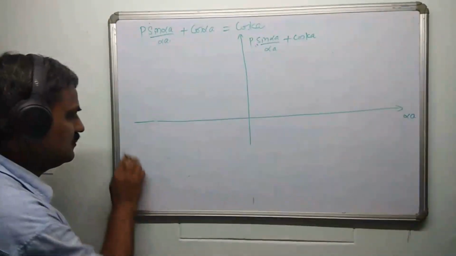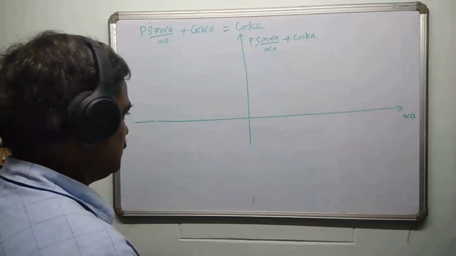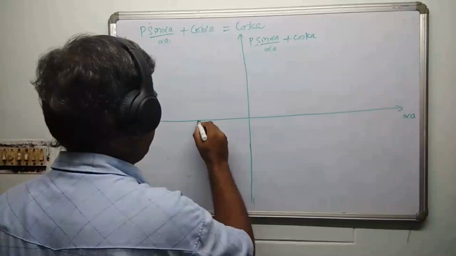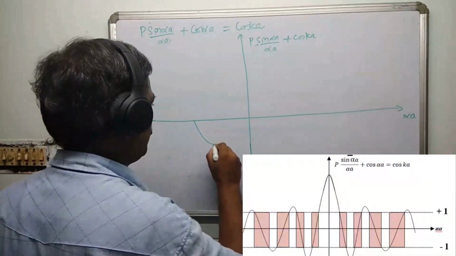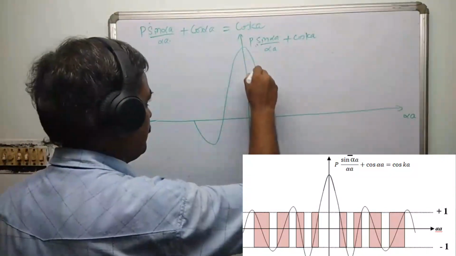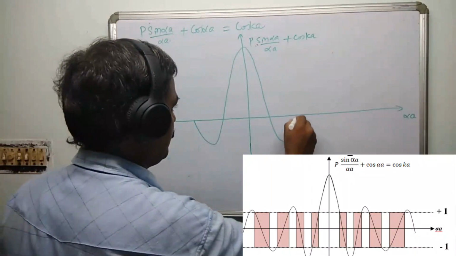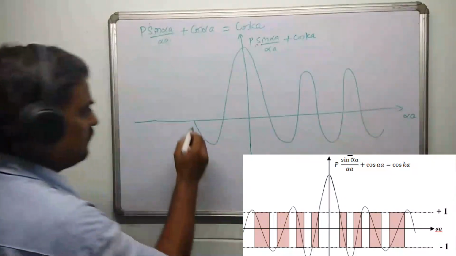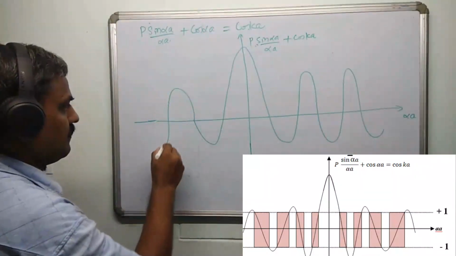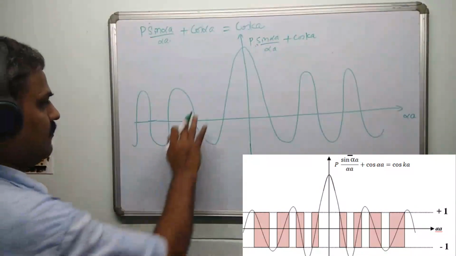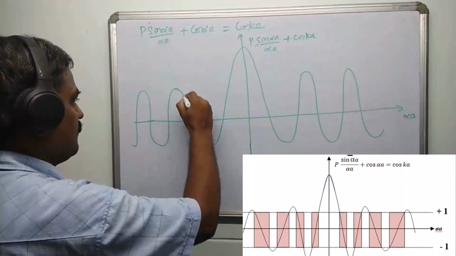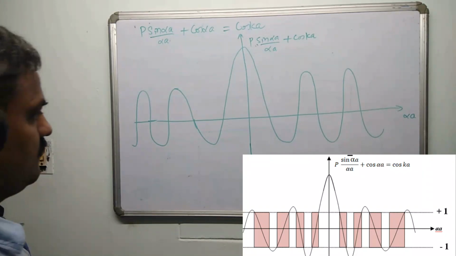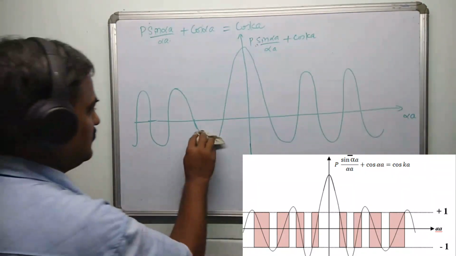So here, the behavior is... So if you look at this graph, let me do some manipulation here.